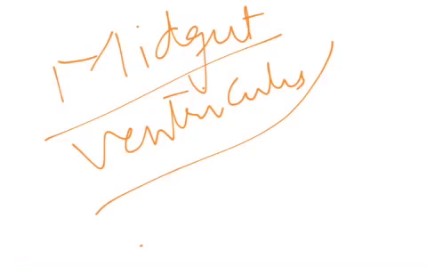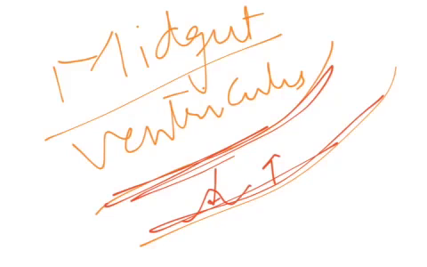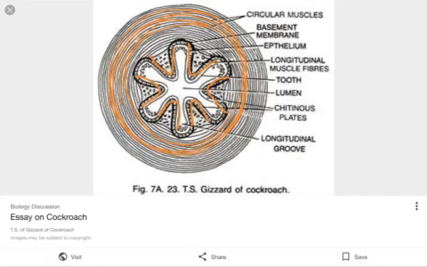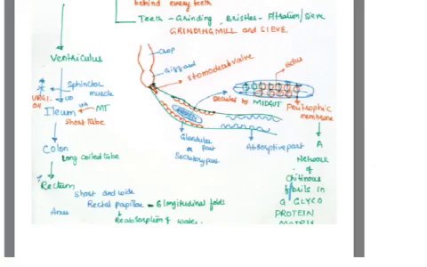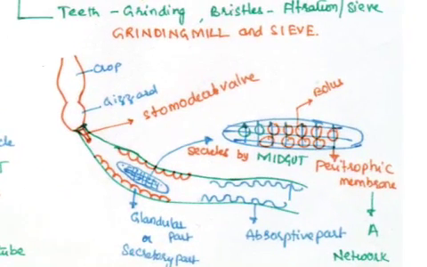Imagine if it also had a chitinous inner lining, then who would do the digestion and the absorption of the foodstuffs? A chitinous inner lining doesn't facilitate digestion as well as absorption. That's why, except for the midgut, the remaining portion of the alimentary canal is chitinous. Then what about protection for the midgut? Here are the protective measures of the midgut, which we are showing in the diagram.